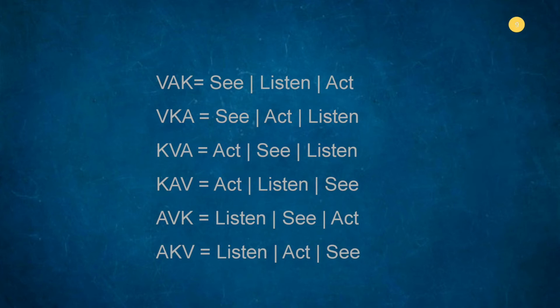to other people. The KVA are people who will act first and see whether the results have come, and then they will listen to other people. The KAV are people who act and then they listen to what happens, and then only do they see their mistakes. AKV are people who will listen, who will see, and then will act. And the AVK is those who listen, act, and then they'll see for the consequence.